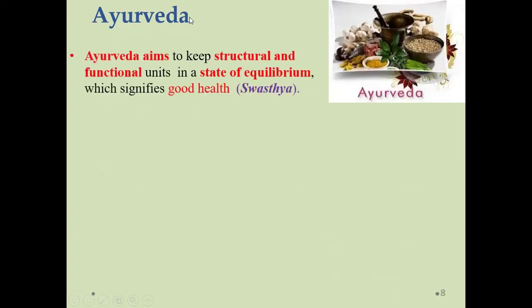So friends, Ayurveda mostly keeps the human structural organs as well as their functions in a state of equilibrium. As per Ayurveda, the human body is in a proper state, the functioning of the organs is proper, and they do not require any support to perform normal function. That is known as swasthya. It means the organs are performing their functions without any dependency.